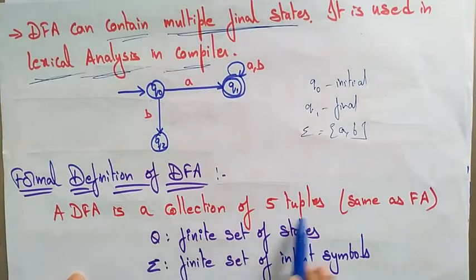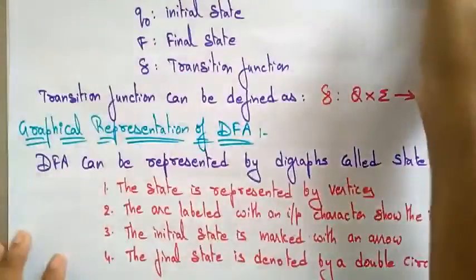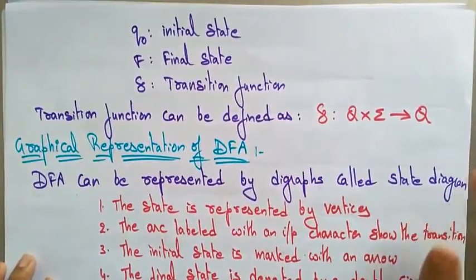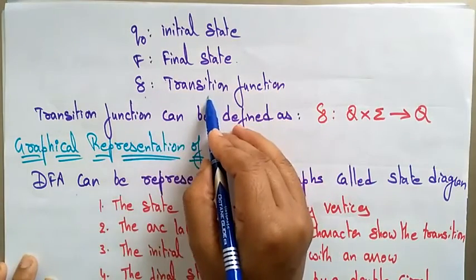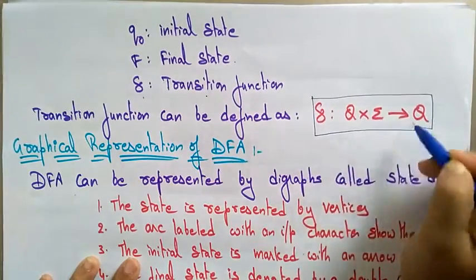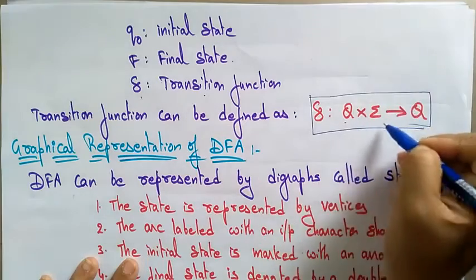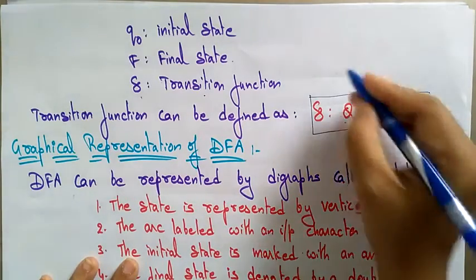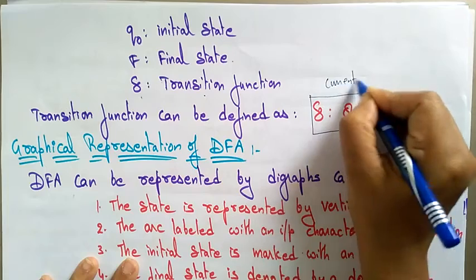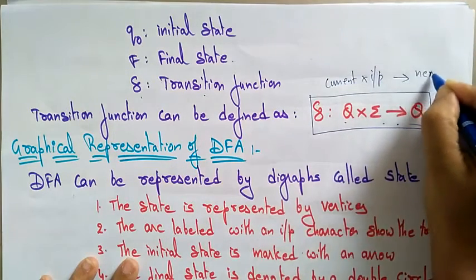Now let's see the formal definition of DFA. A DFA is a collection of 5 tuples, the same as the finite automata definition. Q is the finite set of states, sigma is the finite set of input symbols, Q naught is the initial state, F is the final state, and delta is a transition function. The transition function is defined as delta: Q times sigma tends to Q, meaning the current state with an input symbol gives the next state.